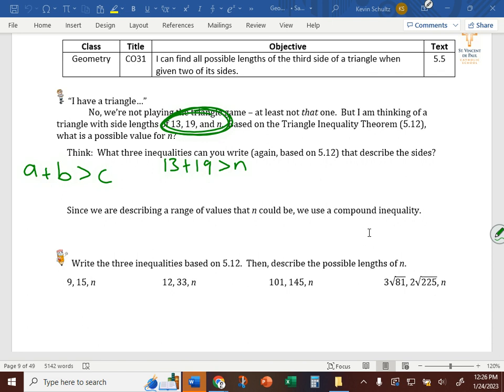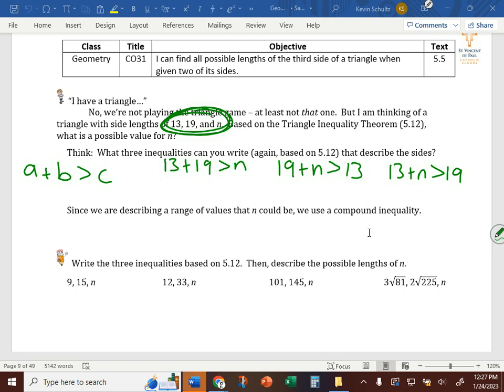Anthony, please take out a piece of paper and take notes along the way. If you don't have a sheet, there's some paper on the Kindle table in the back. What other inequality must be true? n is smaller than 13 plus 19. Okay, that says the same thing, just reversed. Jack? 19 plus n has to be greater than 13. Catherine? 13 plus n has to be greater than 19. Given any three sides, the sum of two of them has to be greater than the third.